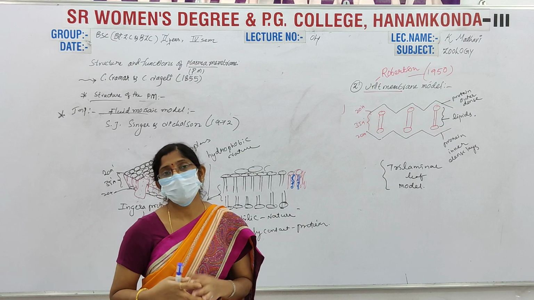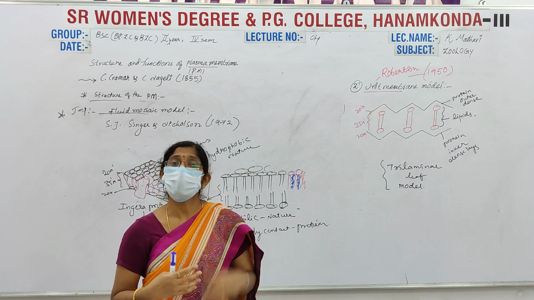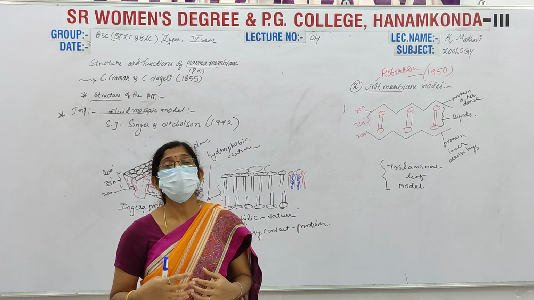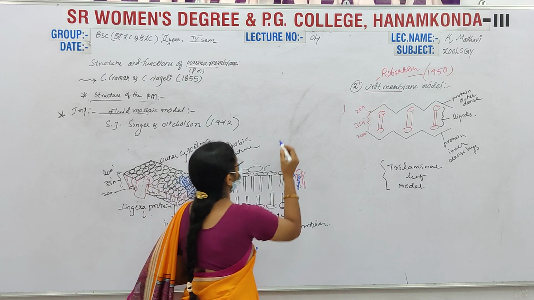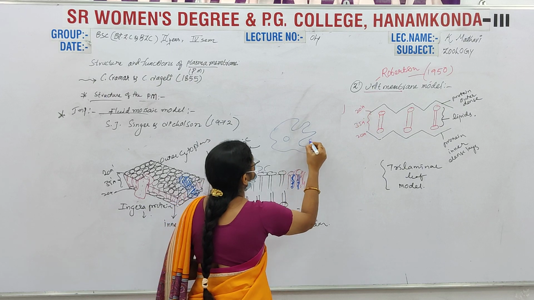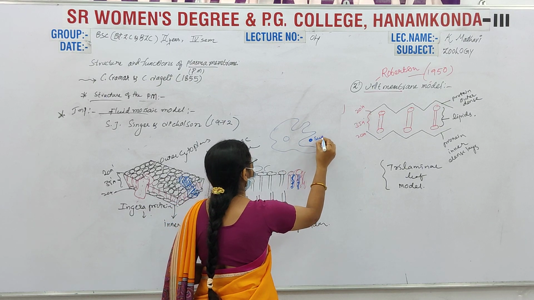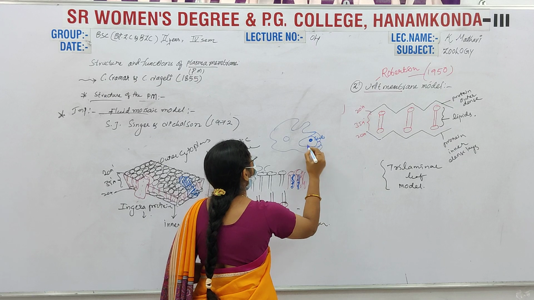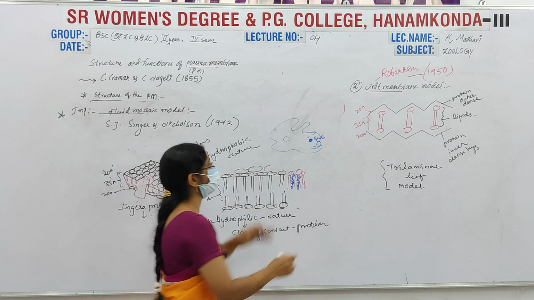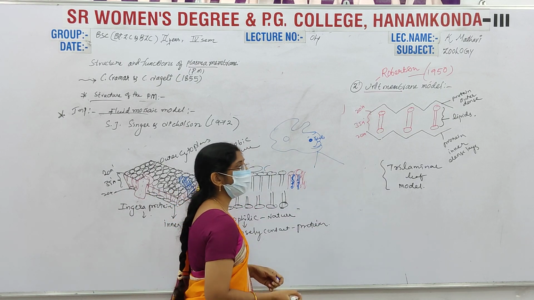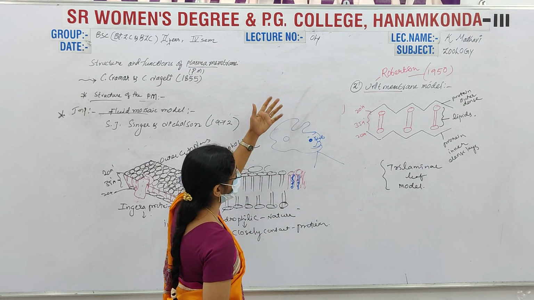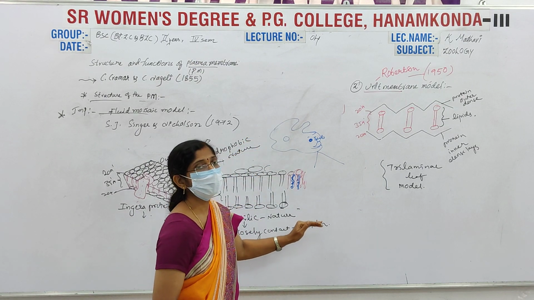Another function is endocytosis and exocytosis. Endocytosis is nothing but cell eating. When we observe an amoeba, it has pseudopodia. If any food substance is nearby, it engulfs it with its pseudopodia and takes it inside. That is endocytosis. In endocytosis, we have another important process, pinocytosis. Then endocytosis, exocytosis, and another one.